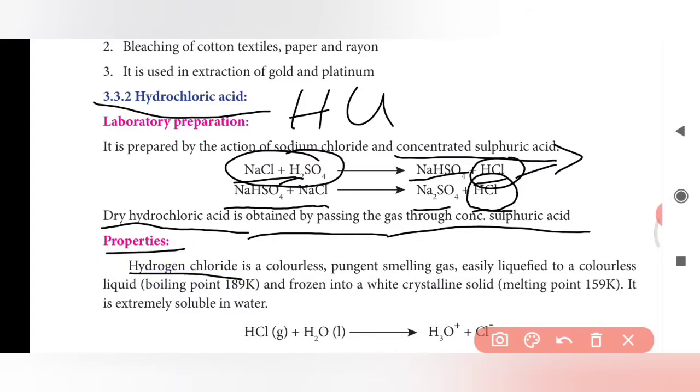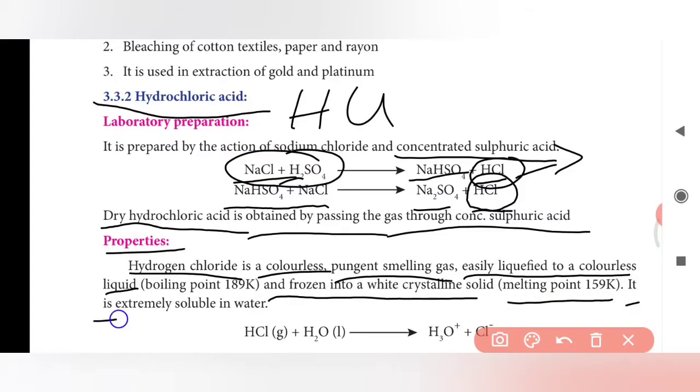Now the properties. Hydrogen chloride and hydrochloric acid are the same. It is a colorless, pungent smelling gas, easily liquefied to a colorless liquid and frozen into a white crystalline solid. If you freeze hydrochloric acid, it gives a crystal-like structure, and its melting point is 159 Kelvin. It is extremely soluble in water. In every proportion, it will dissolve in water.